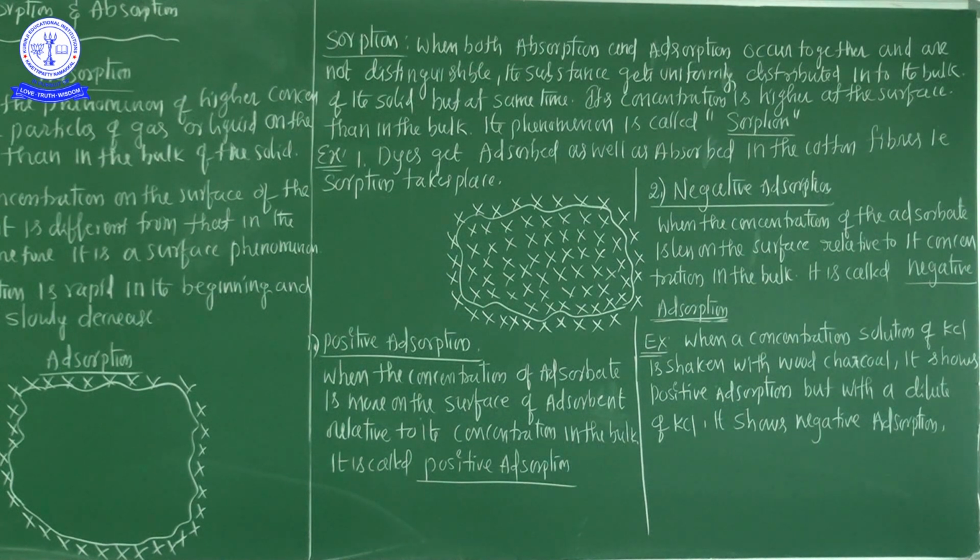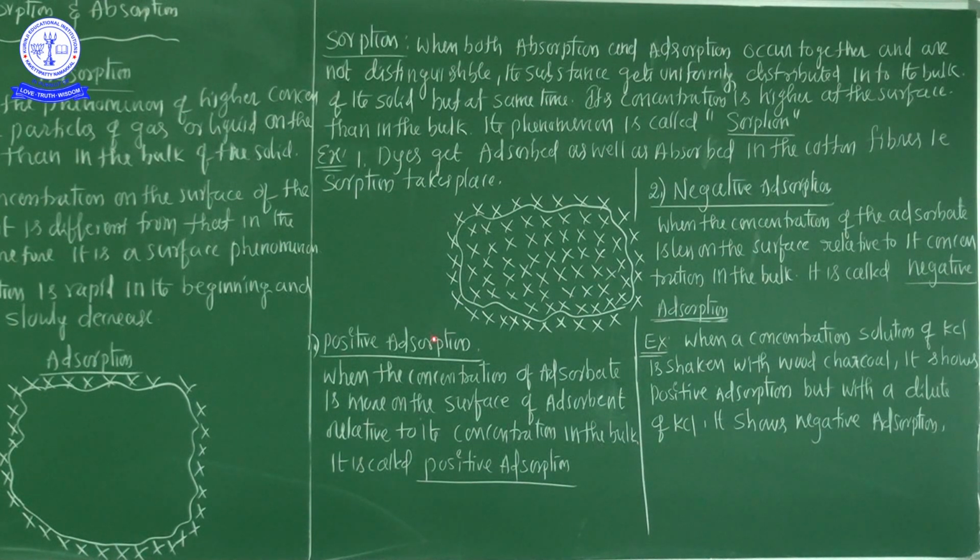So this is the most important part, positive adsorption and negative adsorption. These are the introduction part of adsorption and absorption.